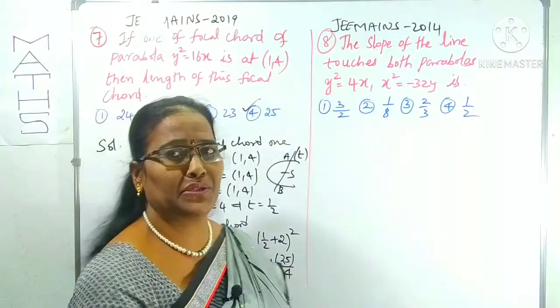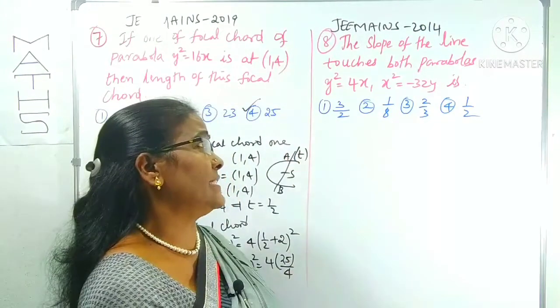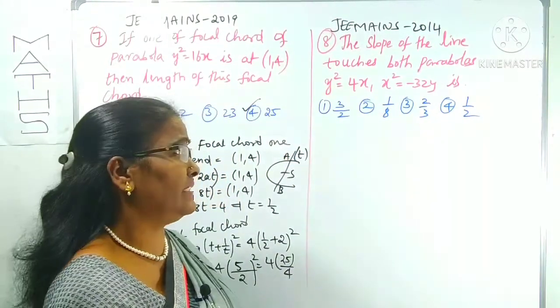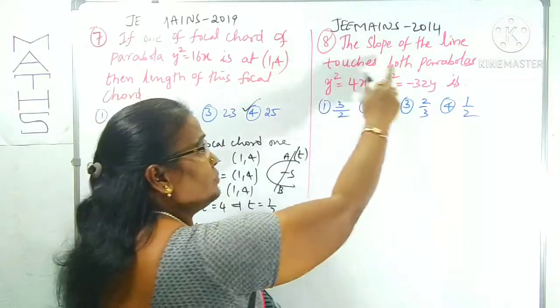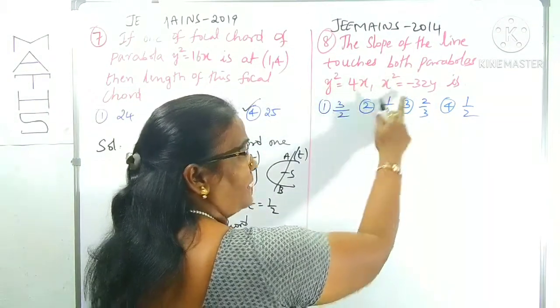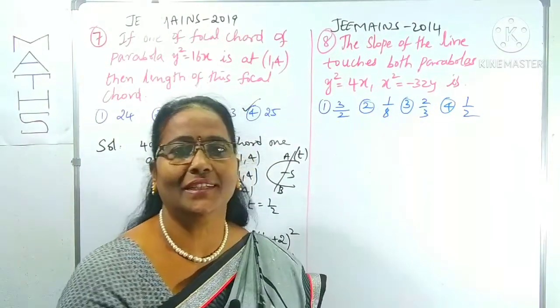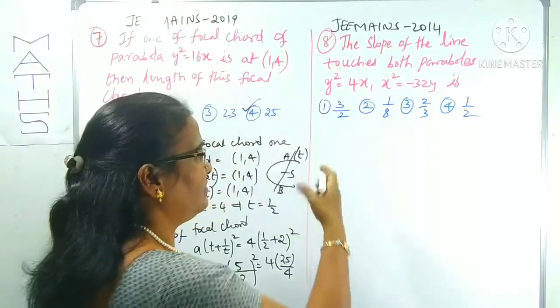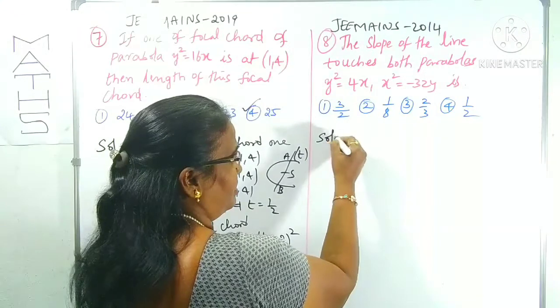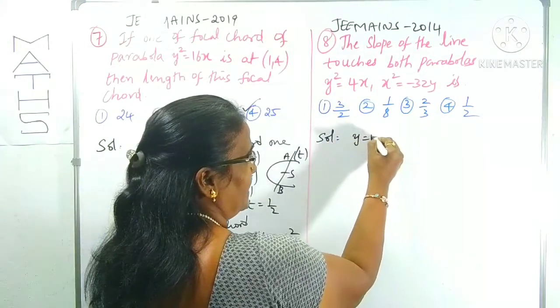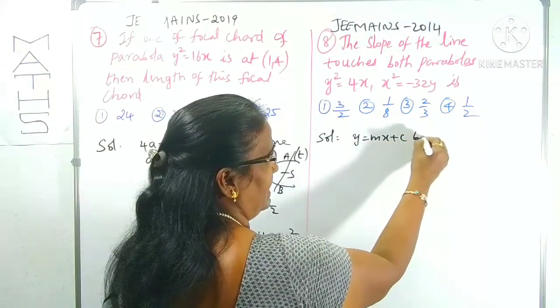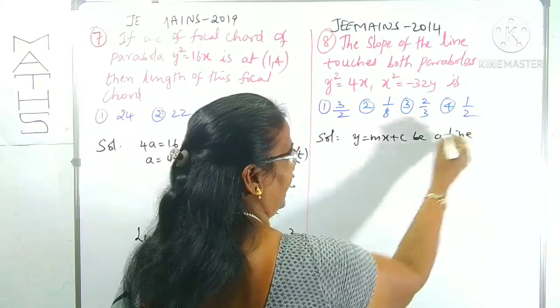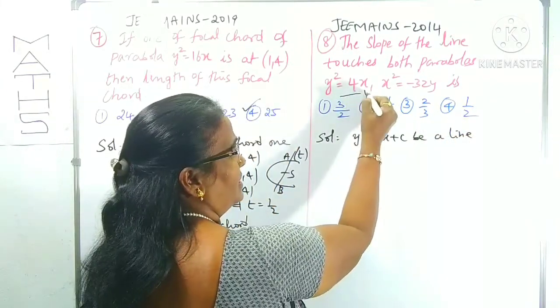Now JEE Mains 2014, which is given as the 8th question I have given here. What is that? The slope of the line that touches both the parabolas. We have to find out the slope of a line which touches both the parabolas. First we can take the line in the form of y is equal to mx plus c. Let it be a line that touches this parabola 1, and this is 2.